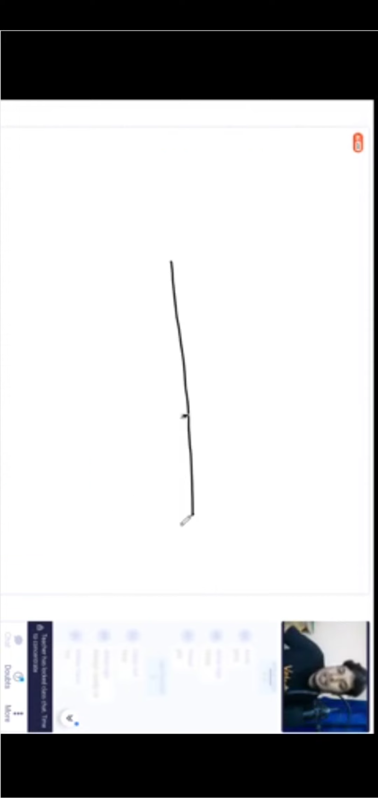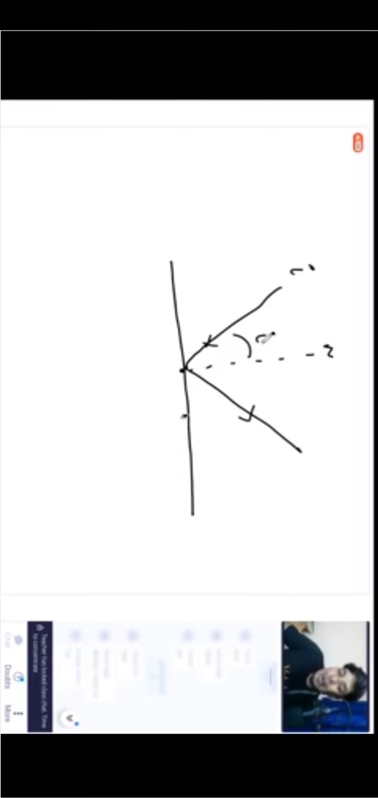So this is the mirror, incident ray, the ray which hits the mirror. This is the reflected ray, and a normal perpendicular to the mirror. Right. So this is all we learned about. And the angle between the incident ray and the normal is the angle of incidence. The angle between the normal and the reflected ray is the angle of reflection.